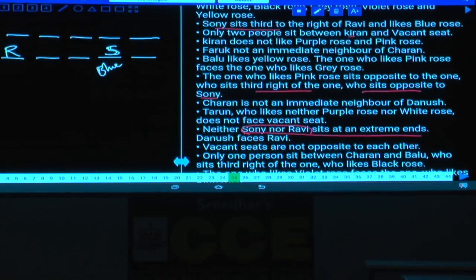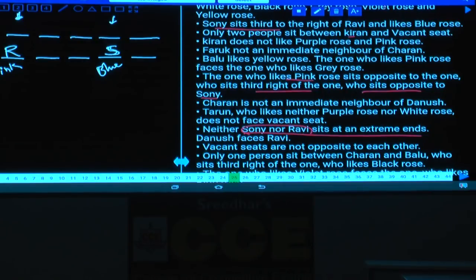Now, who sits opposite? The one who likes pink rose sits opposite to the one who sits third to the right of the one opposite to Sony. Opposite to Sony is this person. This person's third right is this person. This person's opposite is Ravi. Ravi likes pink. The one who likes pink rose sits opposite to this person, who is third to the right of the one opposite Sony. Now Ravi is pink.